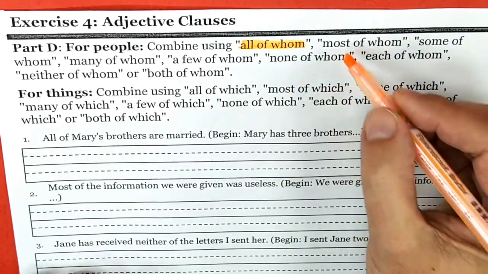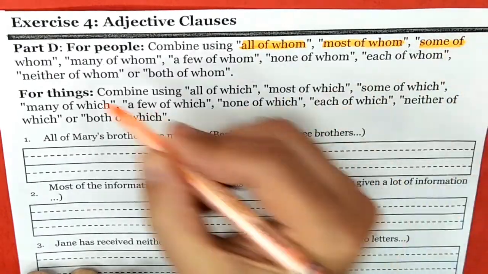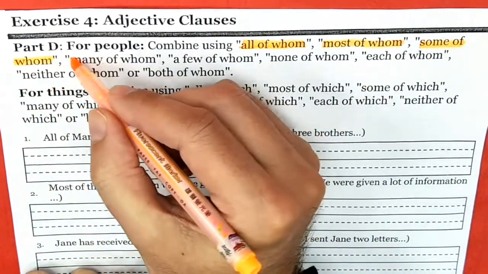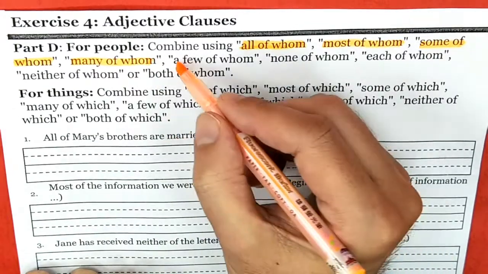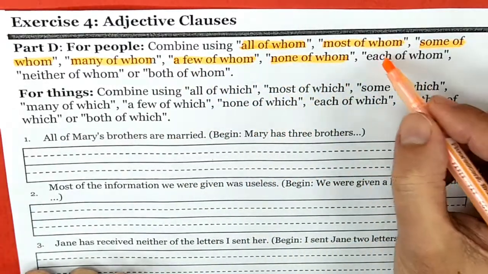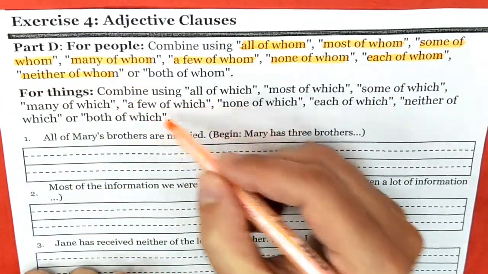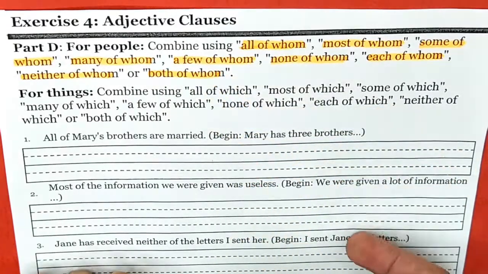Remember, this is all for people. Most of whom, some of whom, many of whom, a few of whom, none of whom, each of whom, neither of whom, both of whom.